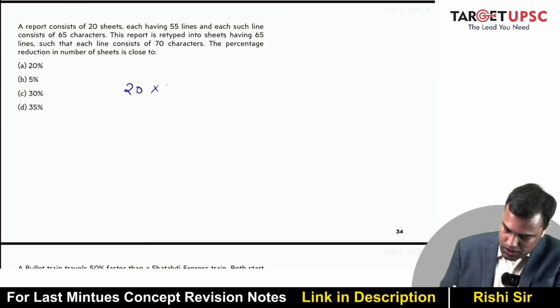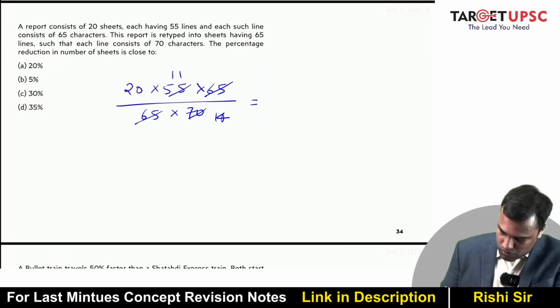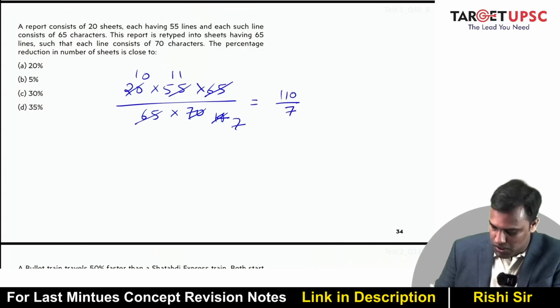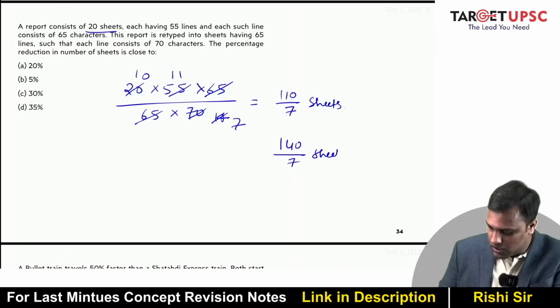You have 20 sheets, 55 lines, 65 characters divided by 65 lines and 70 characters. So this is 11, this is 14, this is 7, this is 10. So 110 by 7. So these many sheets will be required. How many were the sheets earlier? That is 20. That is 140 by 7 sheets.